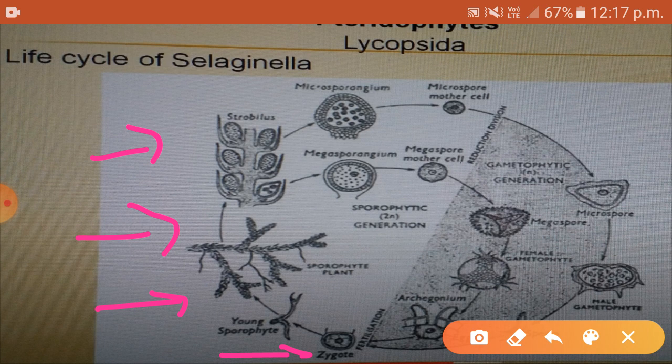Once again, I will say the last thing. What I have explained was that the mature sporophyte forms strobilus with microsporangia and megasporangia. You can see the image here. The megaspore mother cells undergo meiosis division to form megaspores, while in the microsporangium, the microspore mother cells undergo meiosis division to form microspores. So that's all for today.